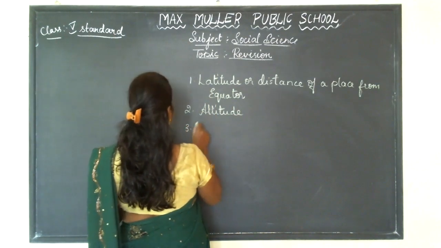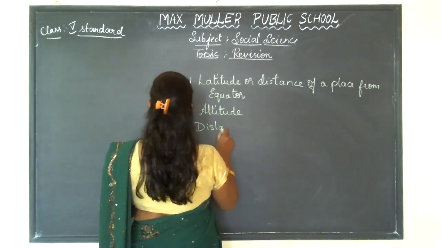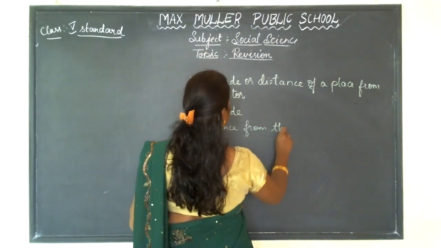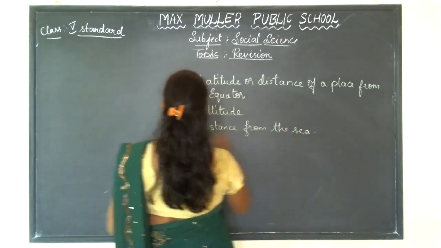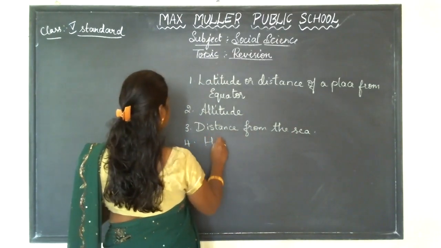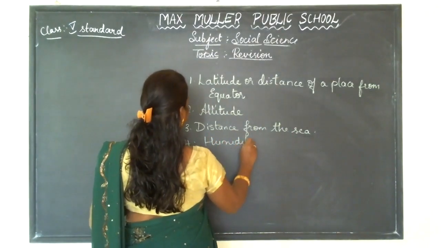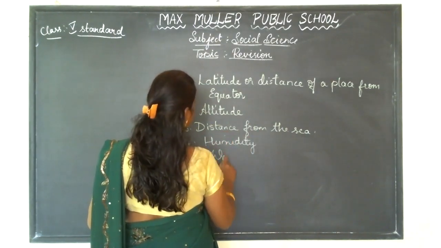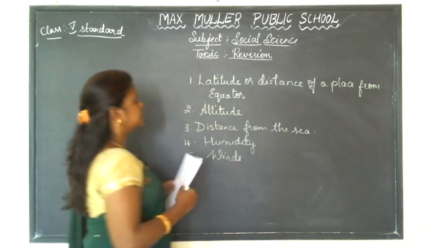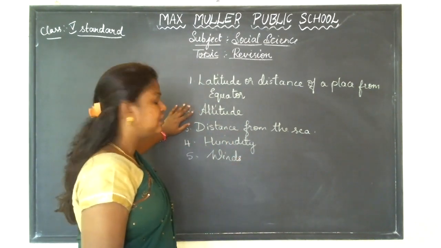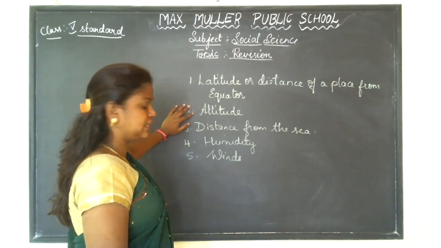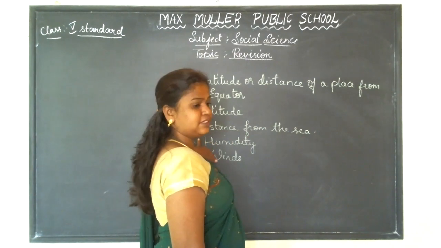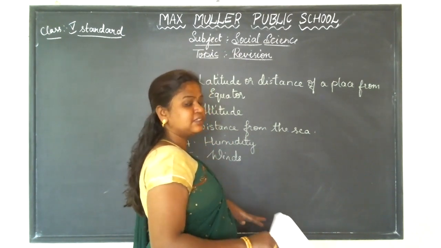The third one, distance from the sea. The fourth one will be humidity. And the last one will be winds. So altitude is nothing but the height above the sea level. Distance from the sea means near the sea.